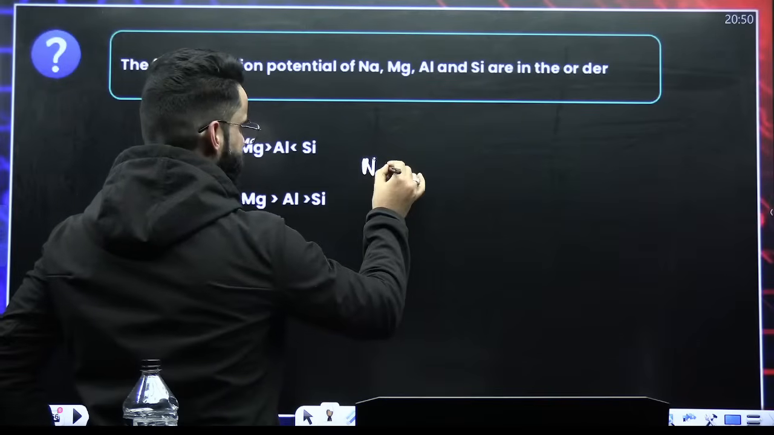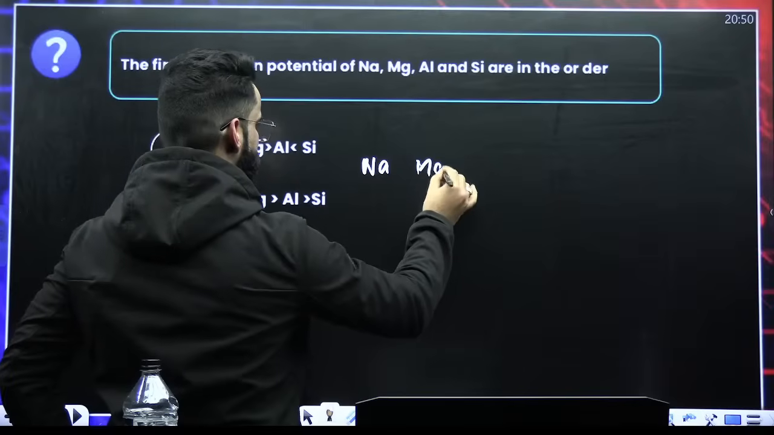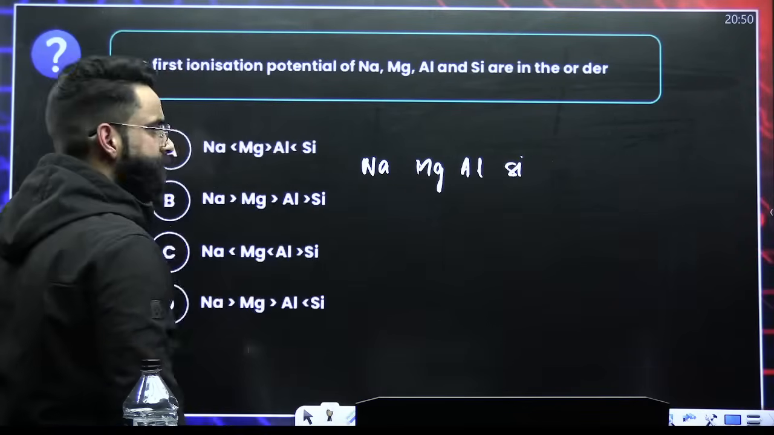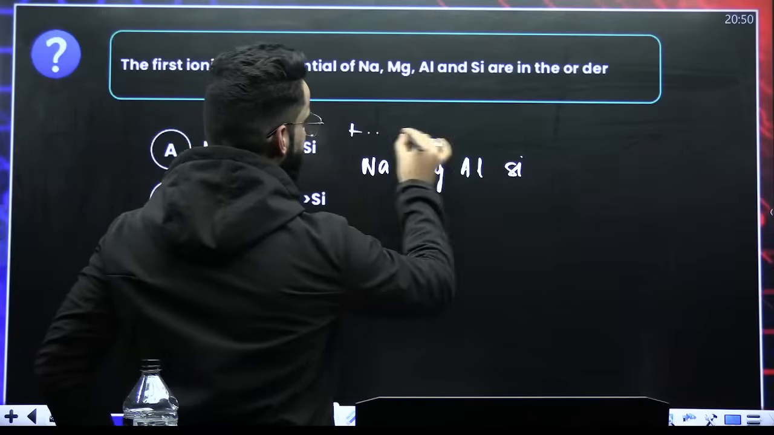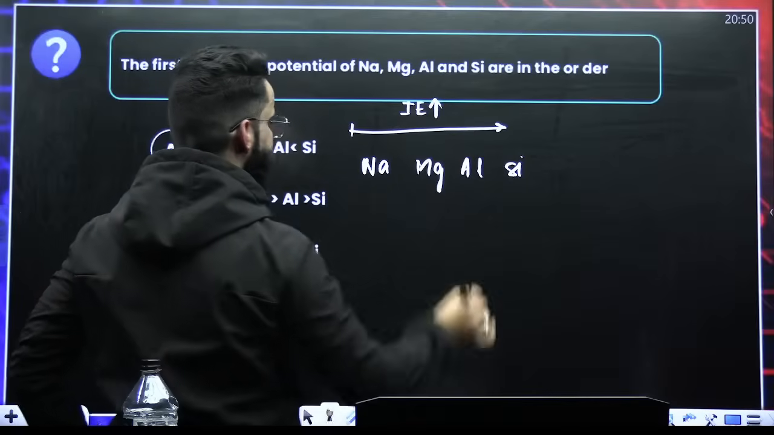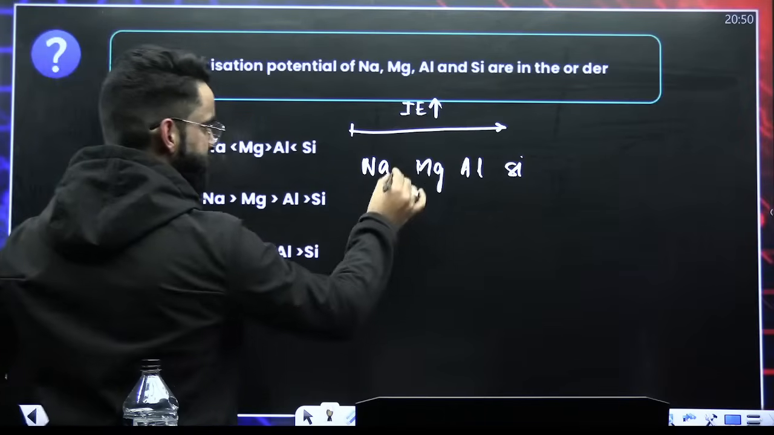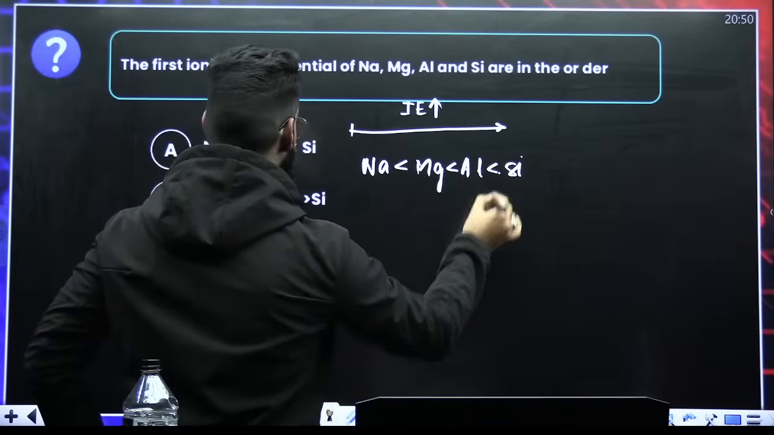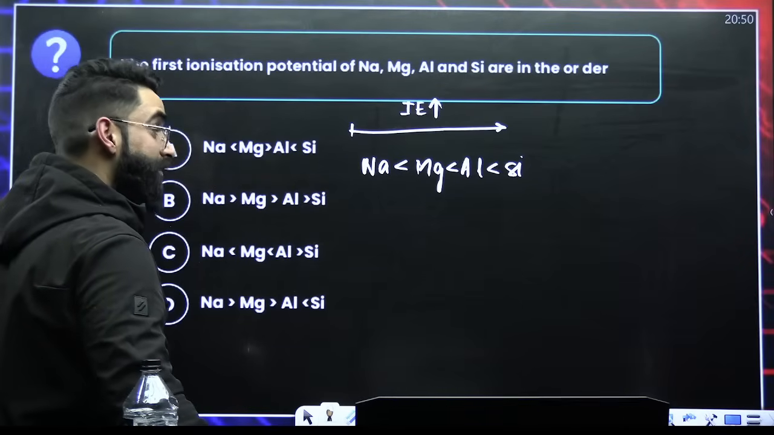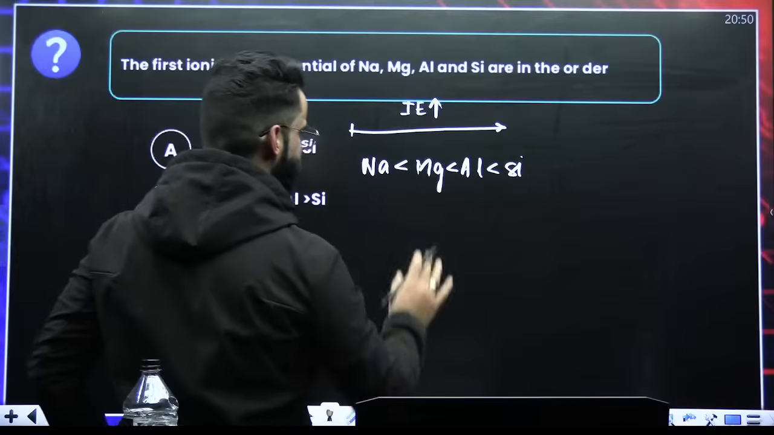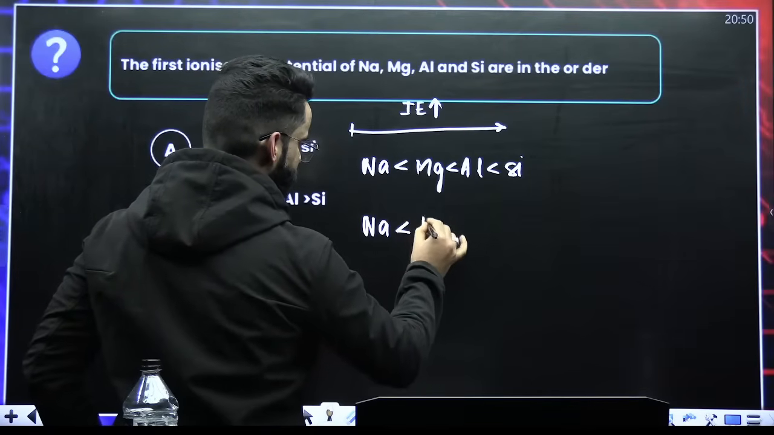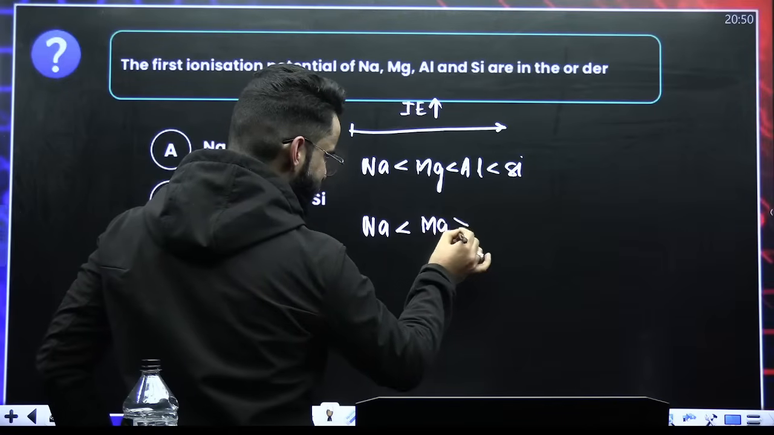Now, if you talk about sodium, you have got magnesium, you have got aluminium, you have got silicon, right? Along the period, what should happen? Ionization energy should increase. So this should be the order. But is it the actual order? It's not the actual order. Actual order will be like this. Sodium, magnesium. Magnesium is greater than that of aluminium.